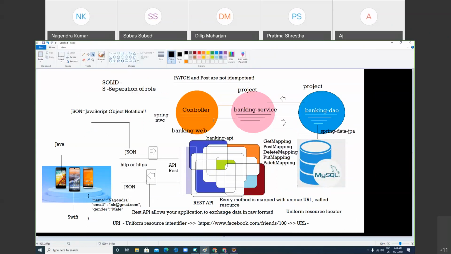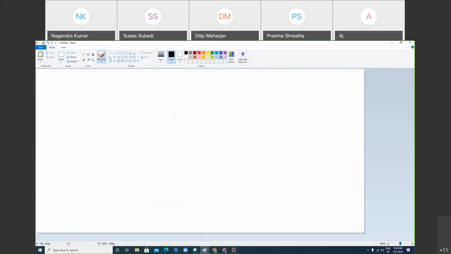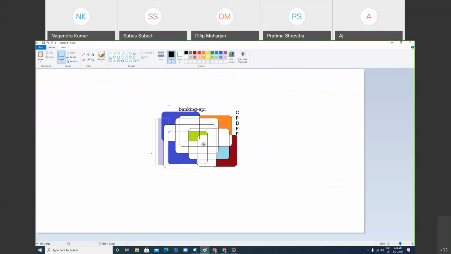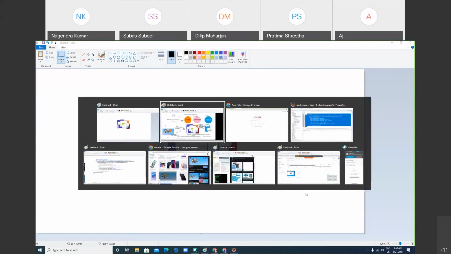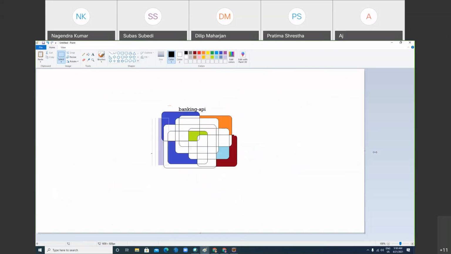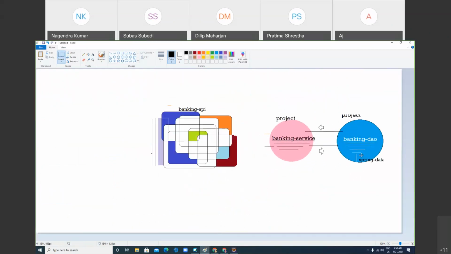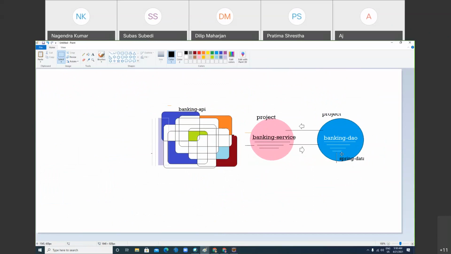That's fine. What I need to do now is focus on REST API. What is REST API? Your answer should be: REST API is something which allows your application to expose data in raw fashion. So who can talk to my REST API? If my application has support of REST API, who can talk to it? Any application with support of web services, it doesn't matter. It could be .NET, Python, PHP, it doesn't matter.